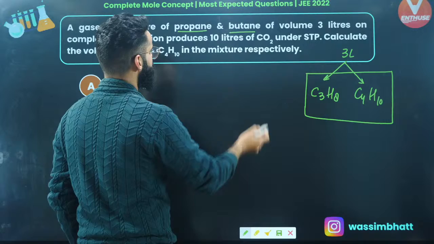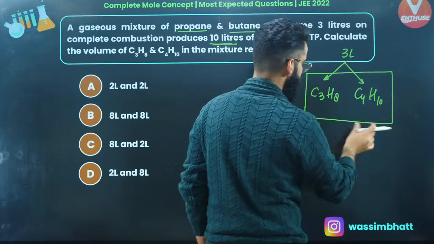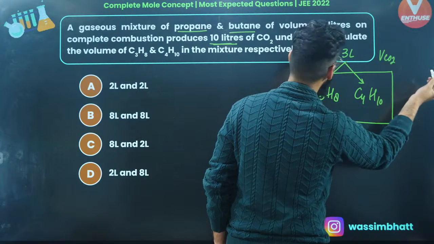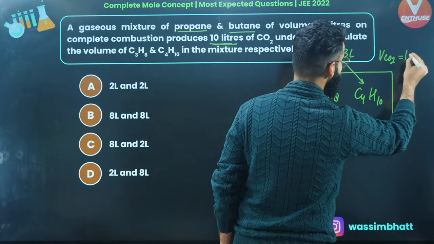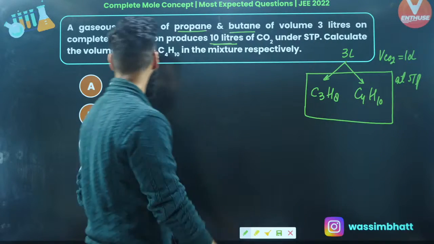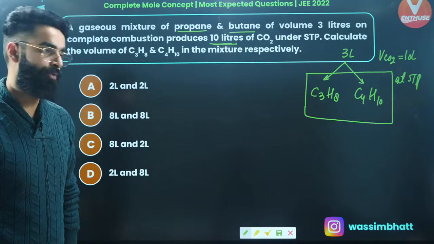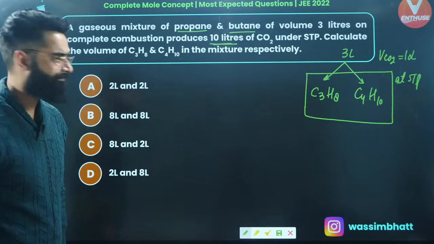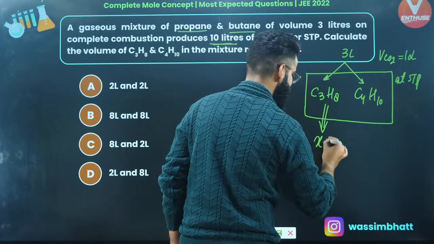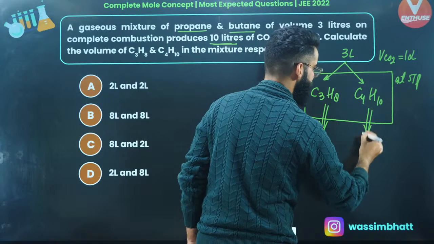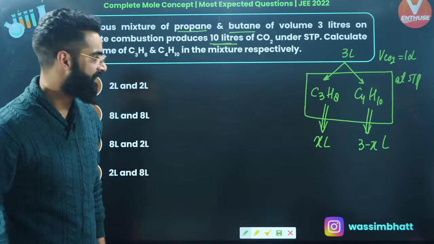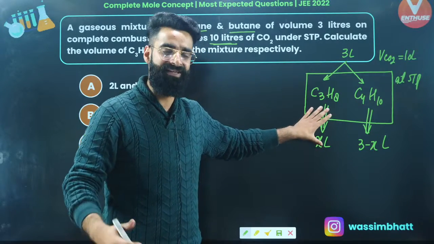On complete combustion it produces 10 liters of carbon dioxide. When this gaseous mixture undergoes combustion, how much volume of carbon dioxide does it produce? It produces 10 liters of carbon dioxide, that too at STP. What are we supposed to calculate? We are supposed to calculate the volume of propane and butane in the mixture, right? Let's assume in this mixture there are X liters of propane present. So there will be 3 minus X liters of butane present as well. So in this mixture, I've got X liters of propane. That's something which I'm assuming.